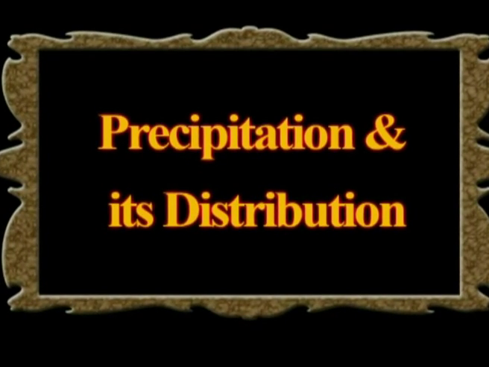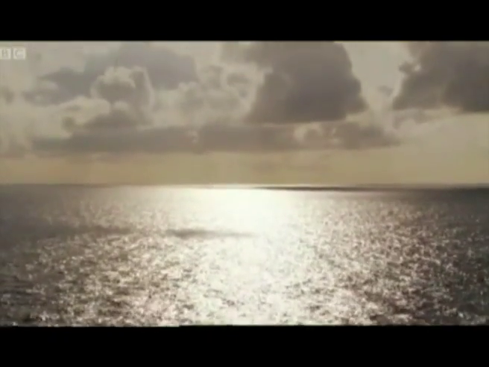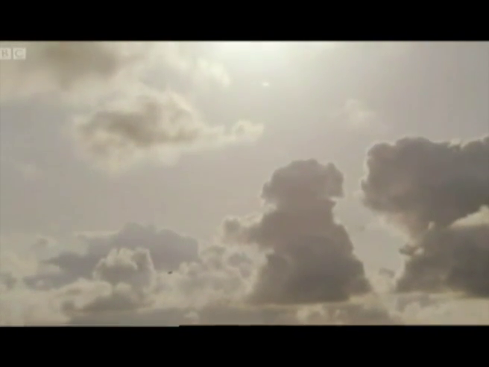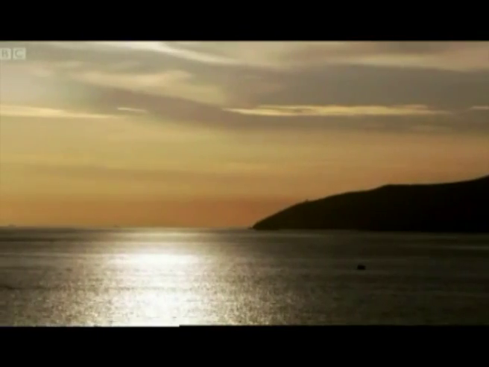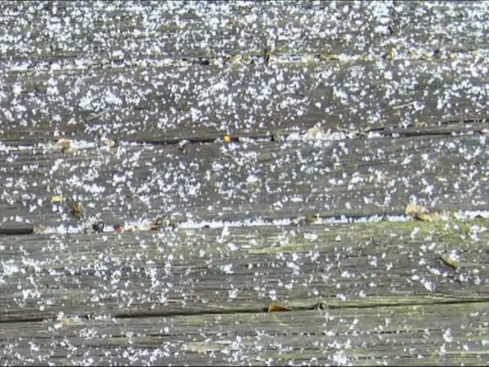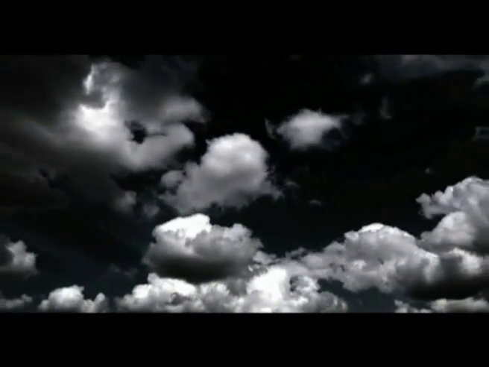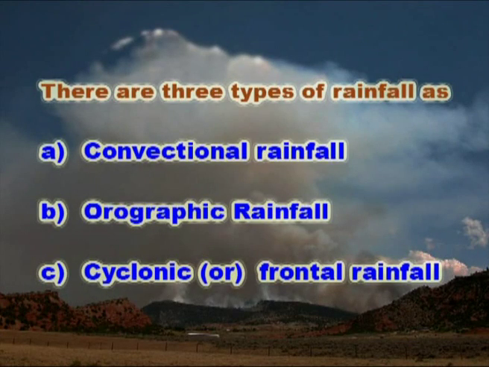Next comes the precipitation and its distribution. The term precipitation refers to the fall of atmospheric moisture either in the form of liquids or solids. Climatology includes the study of precipitation and its measurement over space and time. The forms of precipitation include rain, drizzle, snow, ice pellets, hail and sleet. Among these, rain is the most widespread form of precipitation. There are three types of rainfall: convectional rainfall, orographic rainfall and cyclonic or frontal rainfall.